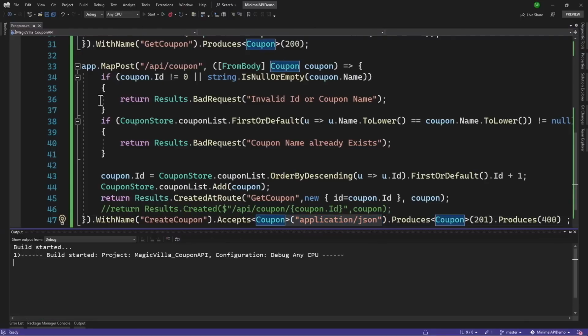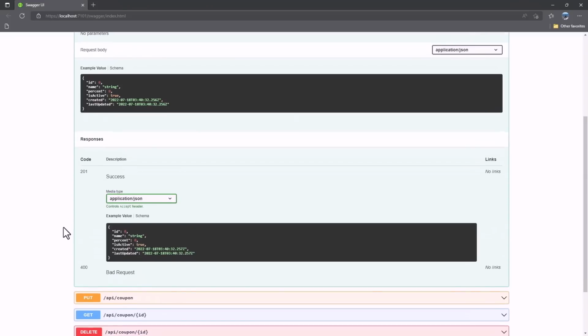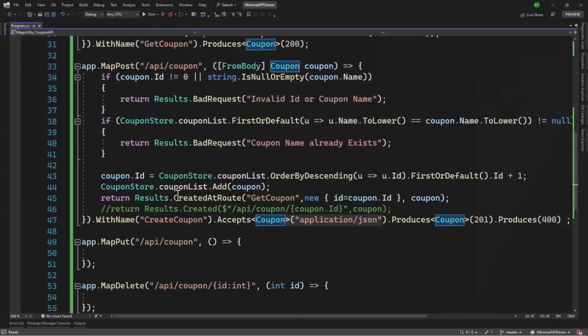With that, let me run the project once again. We go to post here, and everything stays the same because we had the request body, but that is more documented, and now the Swagger can read what are the exact things that it expects, what it produces, and the models as well. So perfect.